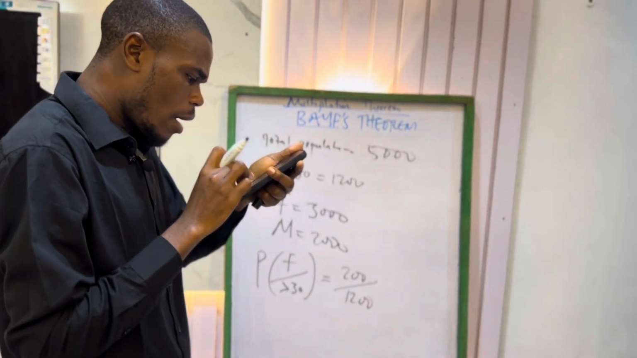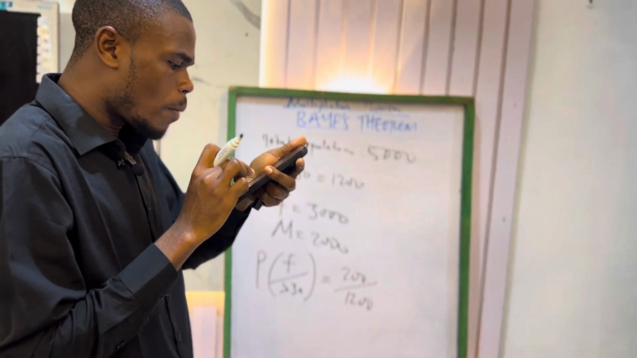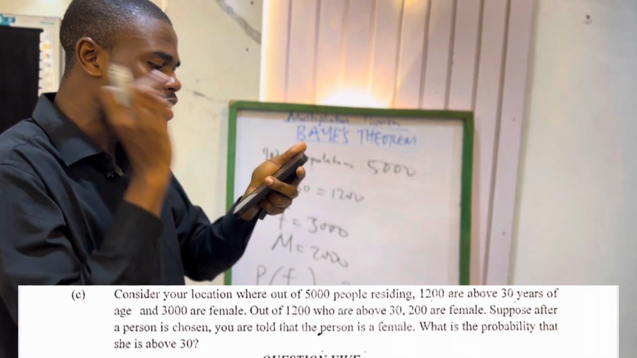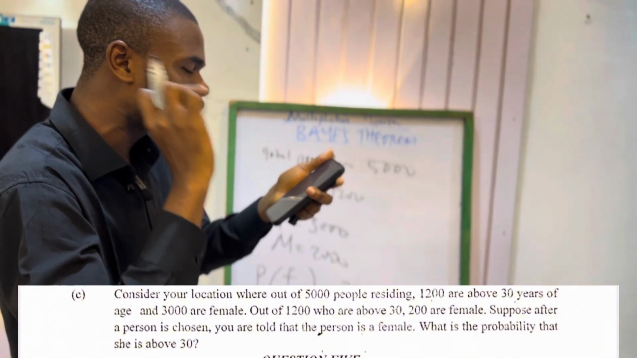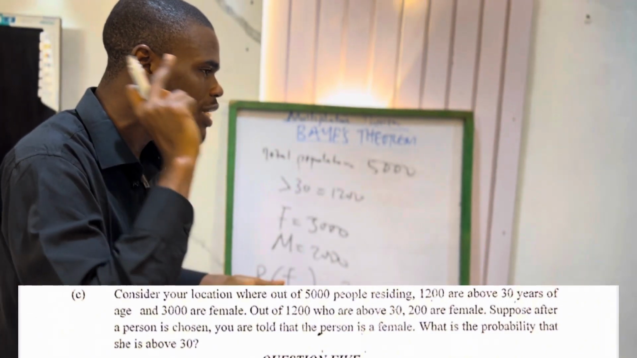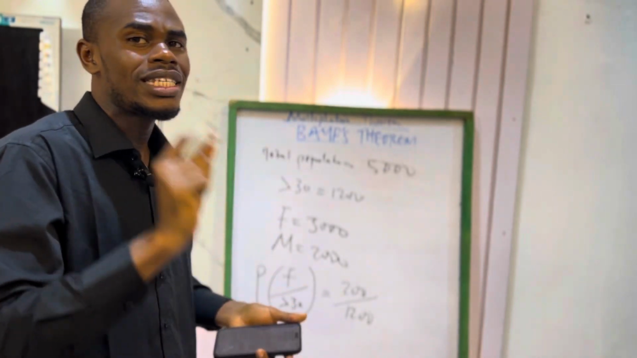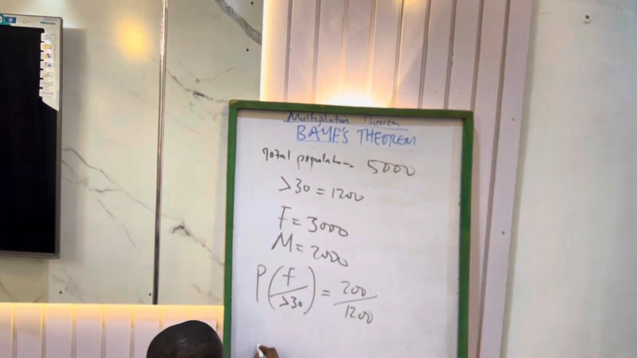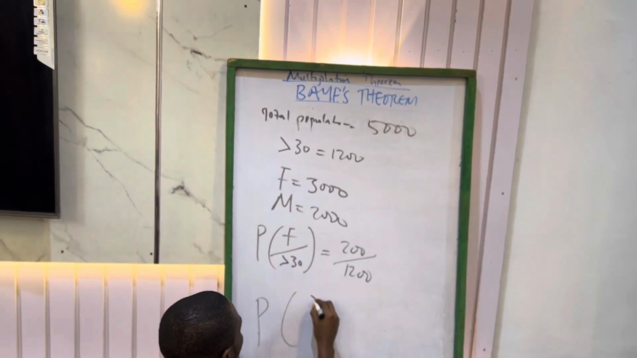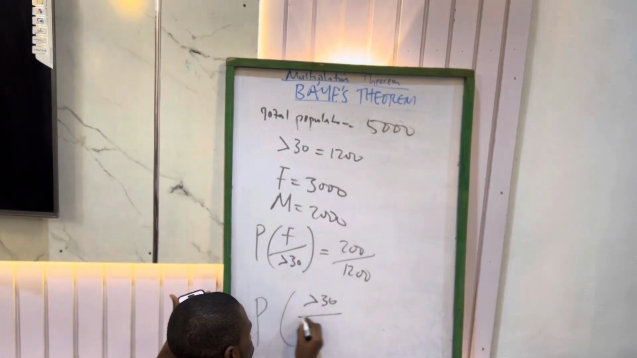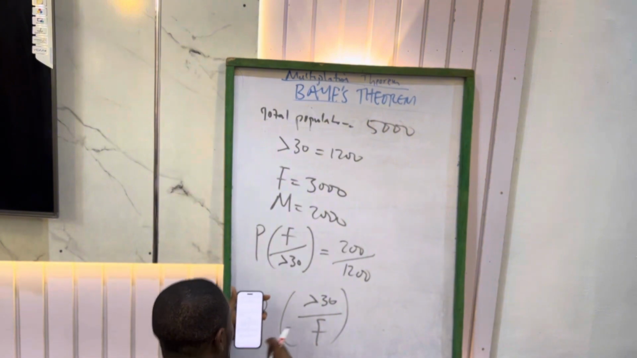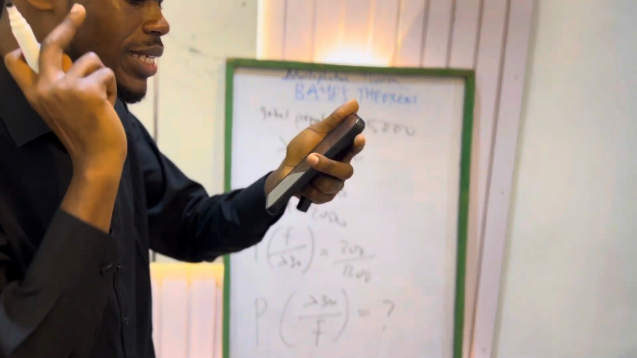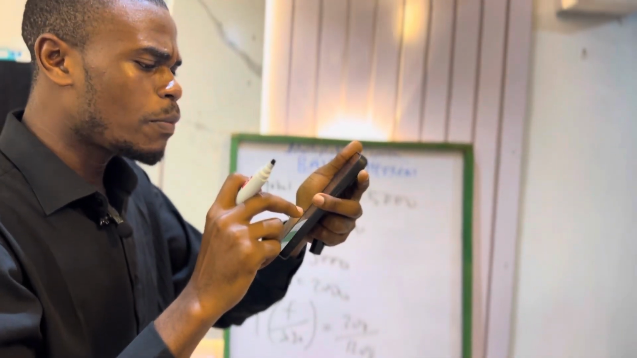The next thing we have there, they say suppose that a person is chosen and you are told that this person is female. They say what is the probability that she is above 30? Listen to the last statement. What they ask you to find is the probability of above 30 given female.